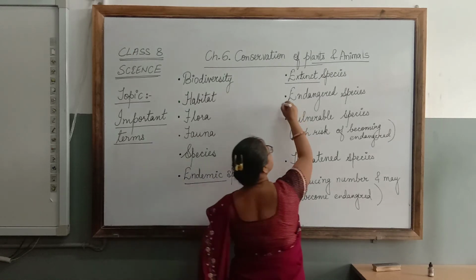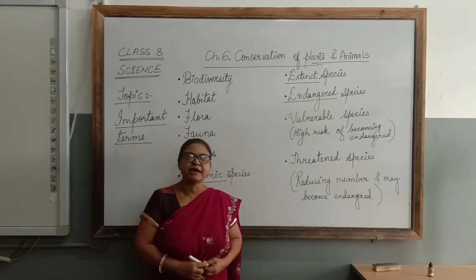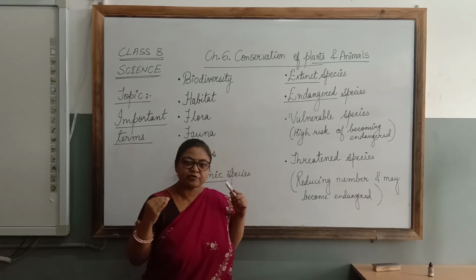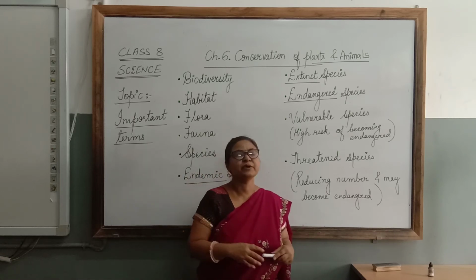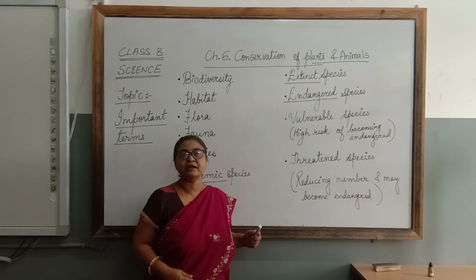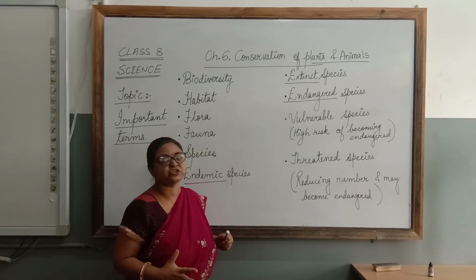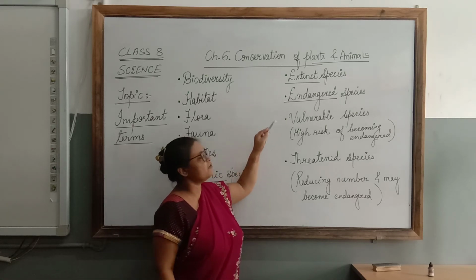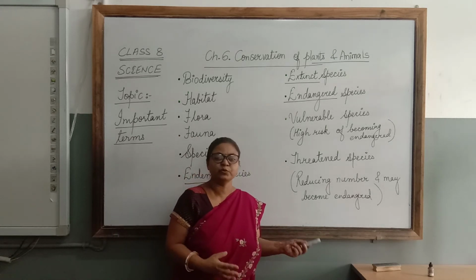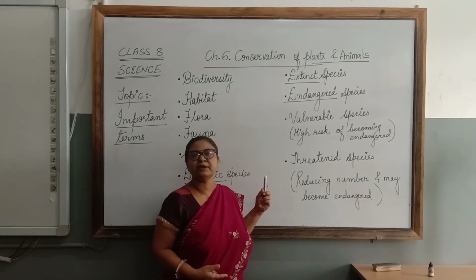Next comes the endangered species. The word itself shows that they are in danger. Their number has reduced so much that if they are not protected, they will also become a part of the extinct species. So those organisms which are under very high risk of being extinct, their number has reduced too much, come under the category of endangered species, like the Bengal tiger, blue whale, Nilgiri tahr. These are some of the organisms which are endangered.